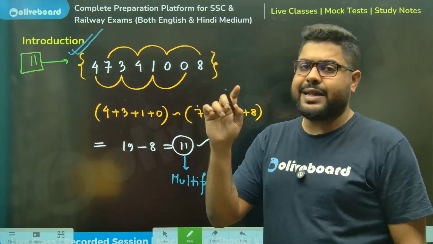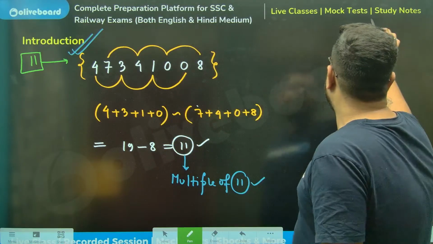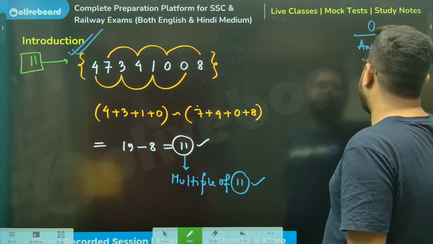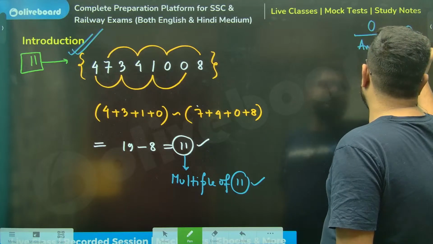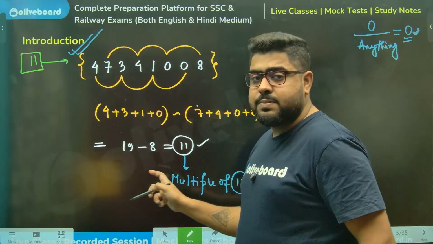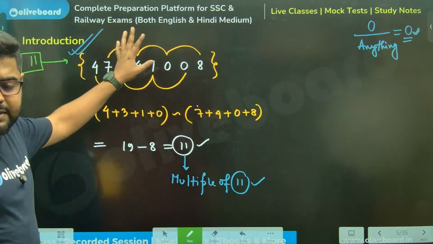Mathematically, 0 is a multiple of everything, because 0 divided by anything is always equal to 0. So if 0 also comes instead of a multiple of 11, remember that also means this number is divisible.